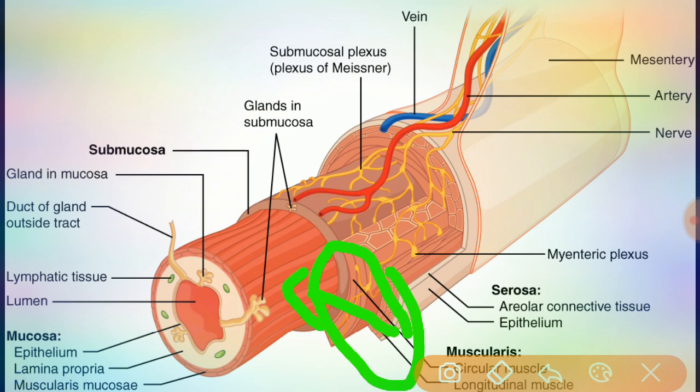Along with that, there is the presence of skeletal muscle, which also forms the external anal sphincter.